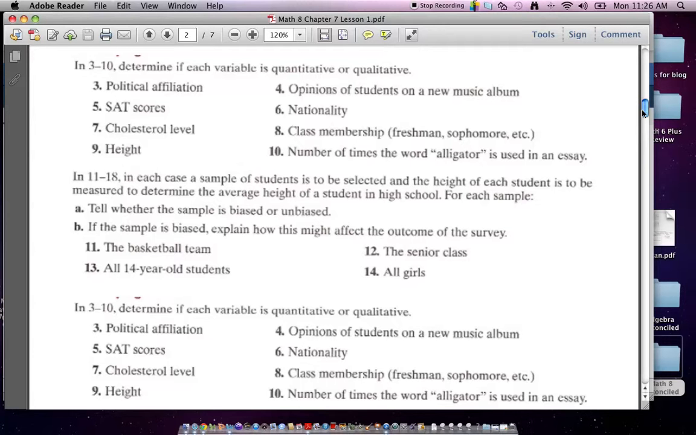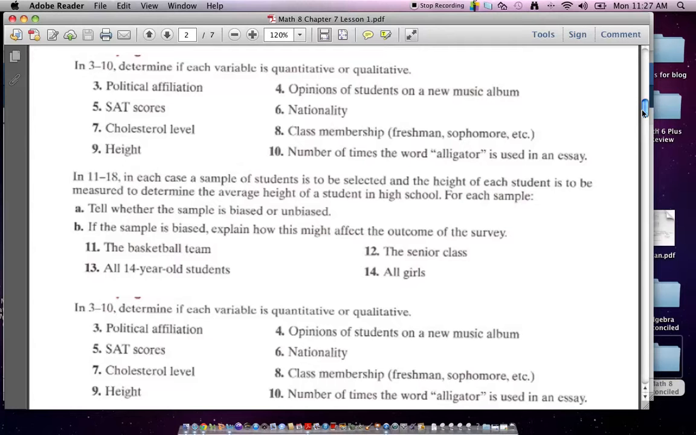Your nationality, is that quantitative or qualitative? Qualitative. Where do you come from? What's your ethnicity? Ethnicity can also be like nationality. Next, cholesterol level. Is there a number associated with a cholesterol level? Yes, therefore it is quantitative. What about your class membership?